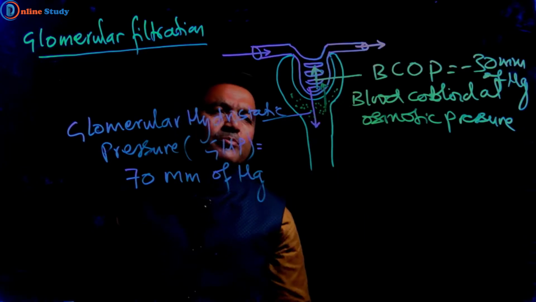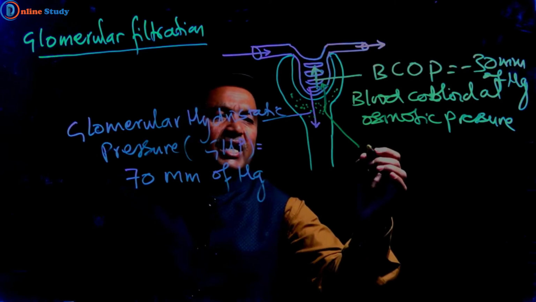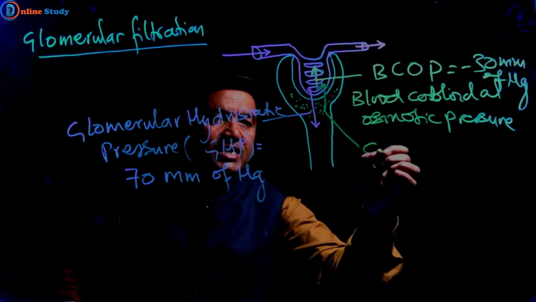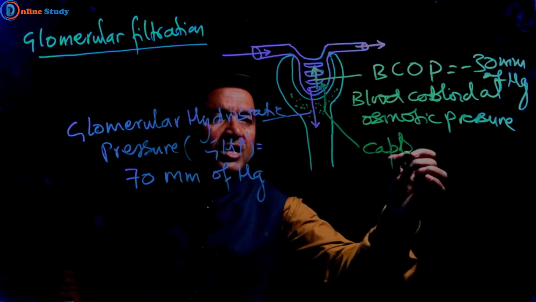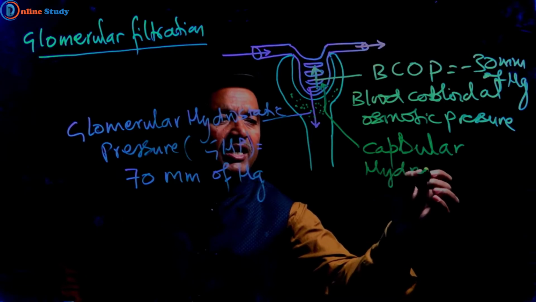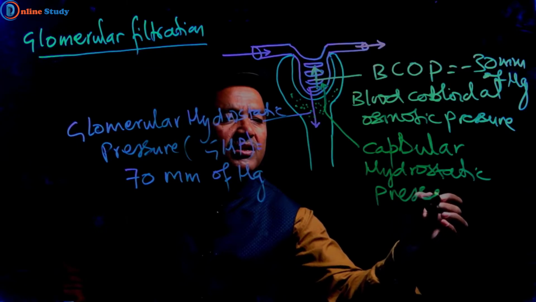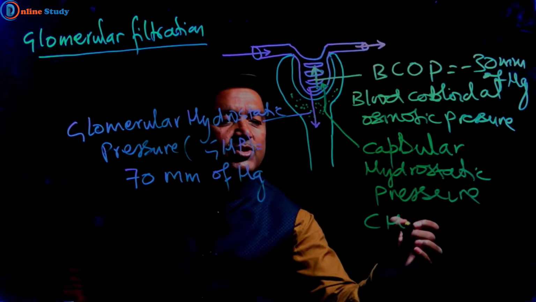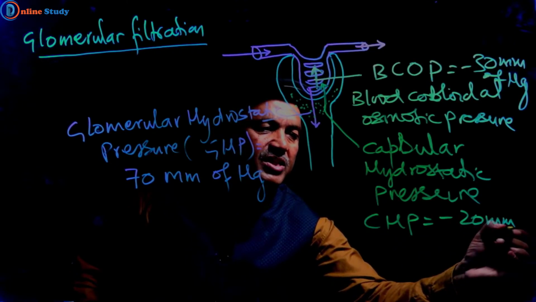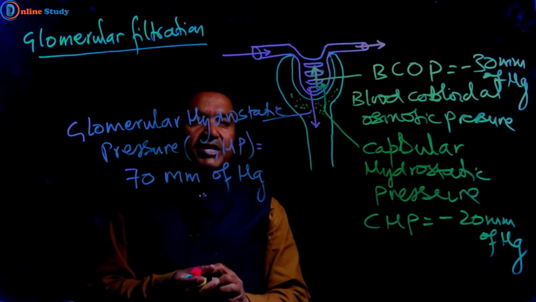This is another opposing pressure, known as capsular hydrostatic pressure. We can write it CHP. Capsular hydrostatic pressure is minus 20 mm of Hg. So we see here three different types of pressure.